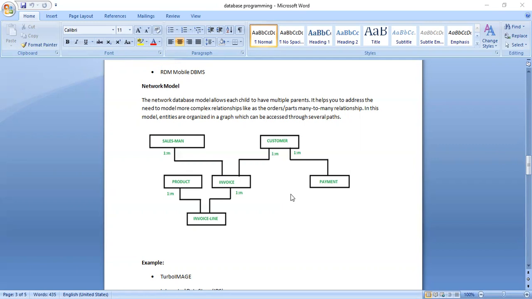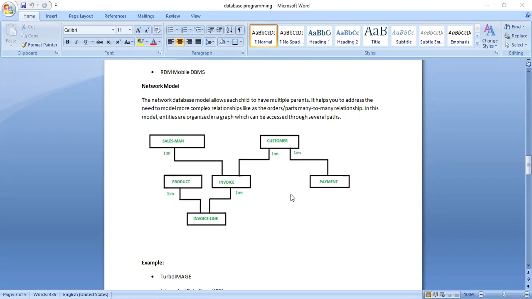We have different types of relationships: one-to-one, one-to-many, many-to-one, many-to-many relationships. If you want to represent many-to-many relationships, that kind of relationship can be represented very easily in the network model DBMS software. Now you see, we have the salesman, invoice, customer, payment, invoice line, and product.